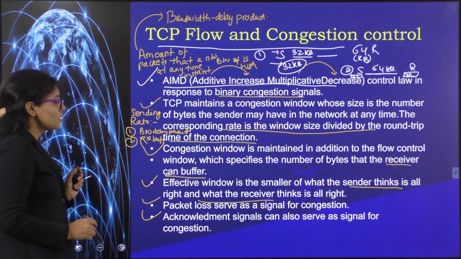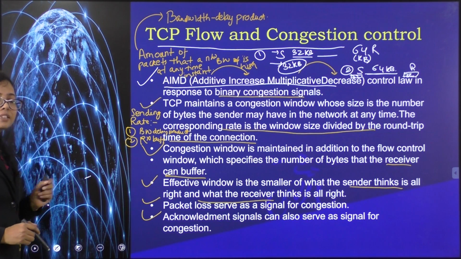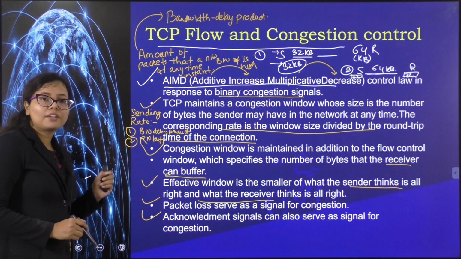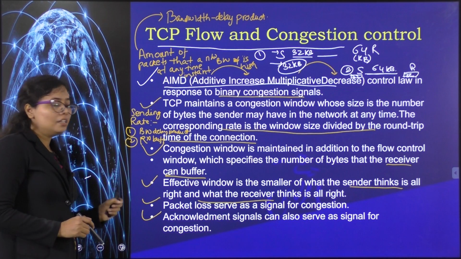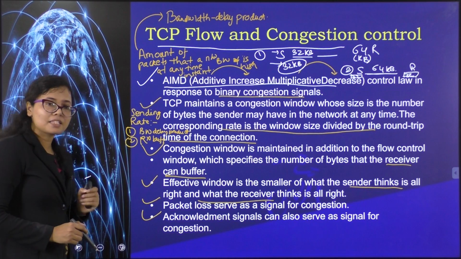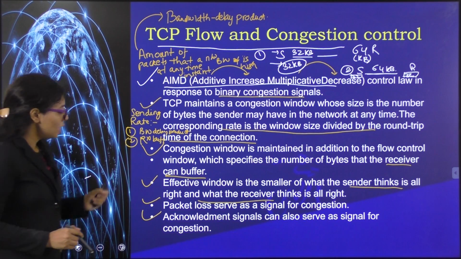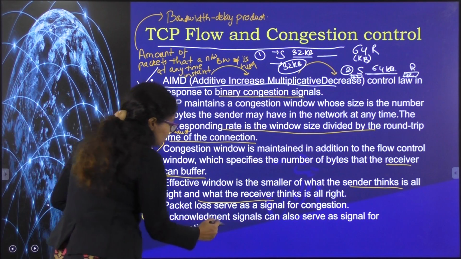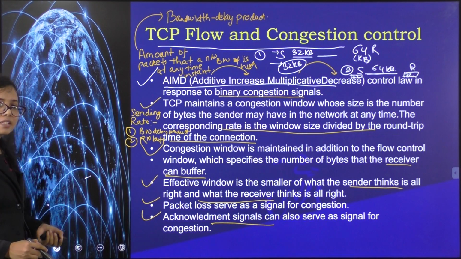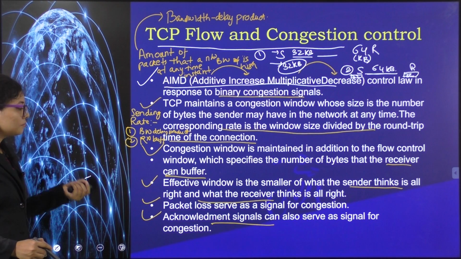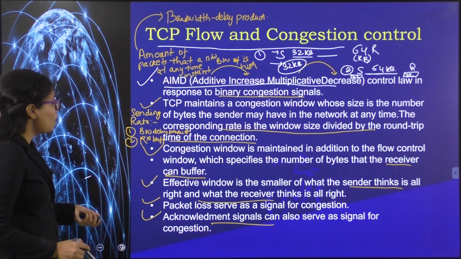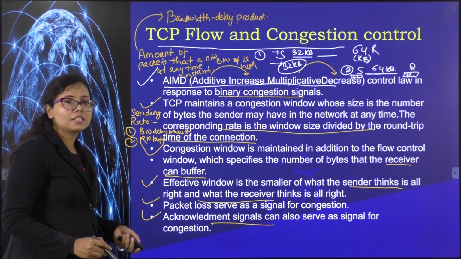So the sender knows there is a congestion either through the packet loss. If there is a packet loss, the transport layer will tell, the receiver will tell the sender that there has been a packet loss, then the sender will come to know there has been a congestion in the network. Or the second method is acknowledgement signals. Through the acknowledgement signals also it can know there is a congestion, and it will trigger the congestion control mechanism.